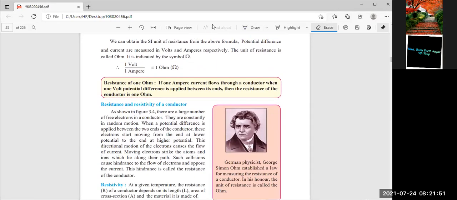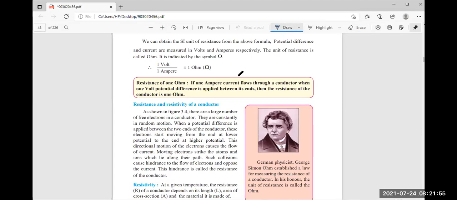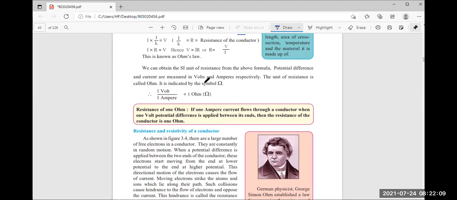Now that is the question: what is meant by resistance of 1 ohm? If 1 ampere current flows through a conductor, when 1 volt potential difference is applied between its ends, then the resistance of the conductor is 1 ohm.